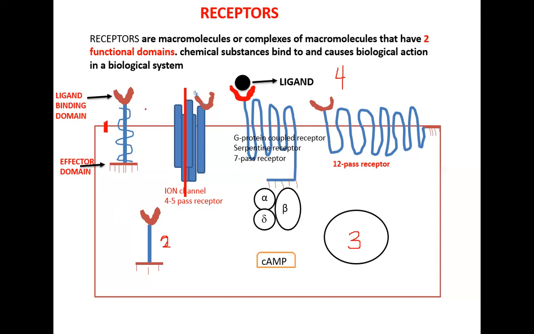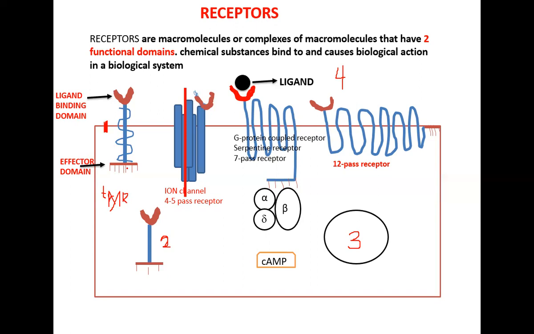Now, starting off with this one. This is a transmembrane receptor, TMR. Of course, it has the ligand binding domain and the effector domain.